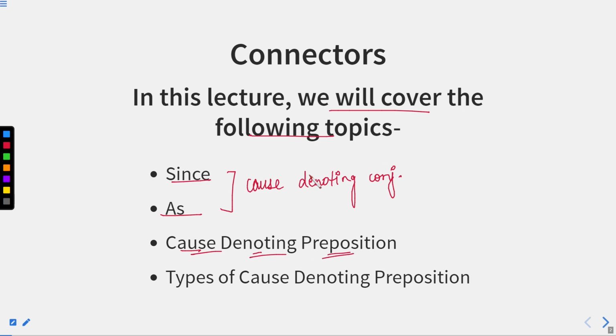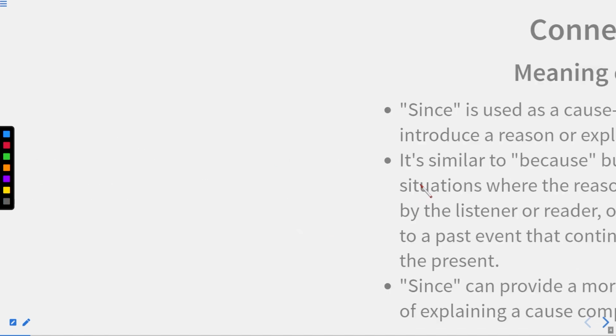So in our last session, we discussed cause denoting conjunctions. Two of them we are going to discuss in this session, and also we are going to discuss cause denoting prepositions and types of cause denoting prepositions. First of all, we'll discuss since, and since is a cause denoting conjunction, or it is a type of cause denoting conjunction. So let us elaborate this.